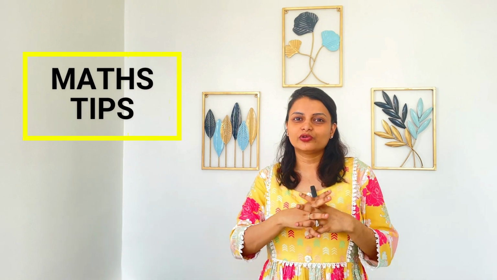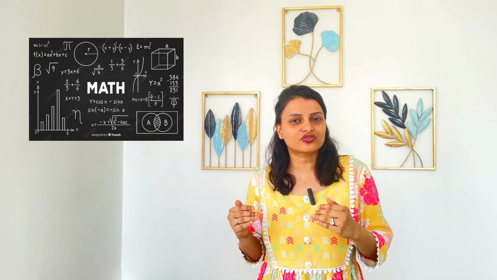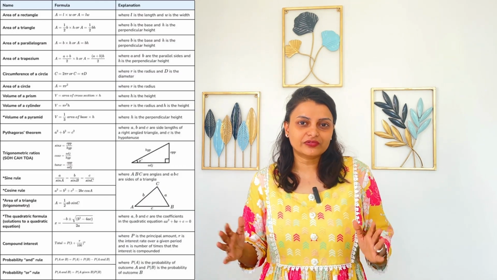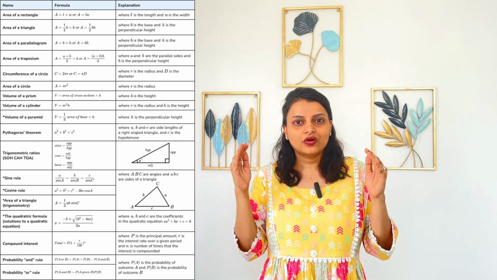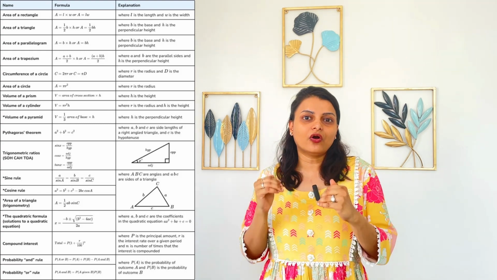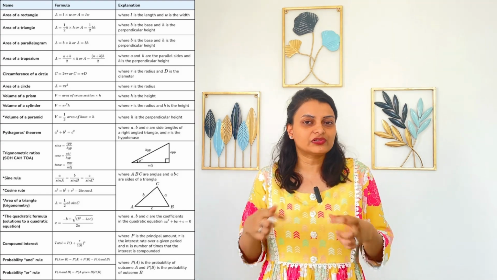Now, to begin with, let's start with generic math tips which you should be following. First and foremost, please make a list of formulas that are applicable and make it in a separate sheet. My suggestion is to make it in one sheet itself, or take two sheets maximum, which you can see on your study table. Pin it on your study table so that you can see it regularly, and subconsciously you're remembering the formulas. And statistics is all about formulas, so please do pin down your formulas and list them properly.